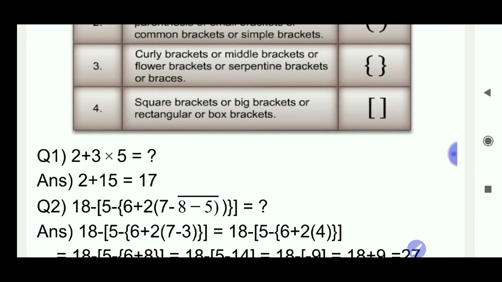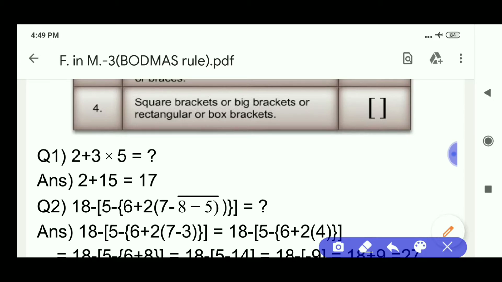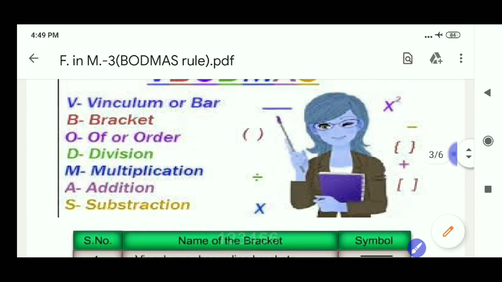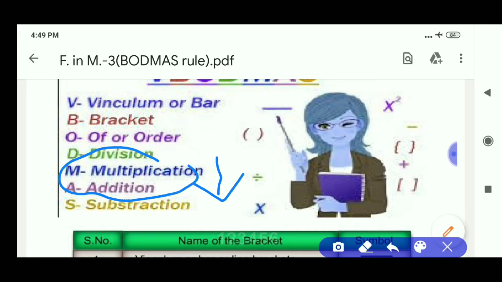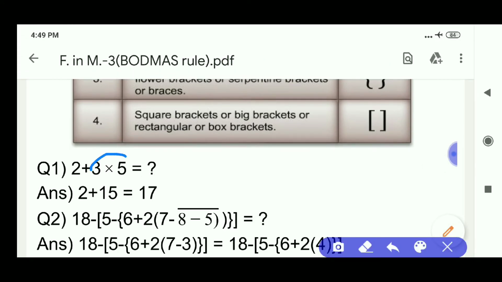Our first question is, what is 2 plus 3 into 5? According to BODMAS rule, first multiplication, observe the order. After multiplication, you have to add. First multiplication, later addition. So here, first we have to finish the multiplication. 3 into 5 is 15. Now 2 plus 15 is 17.